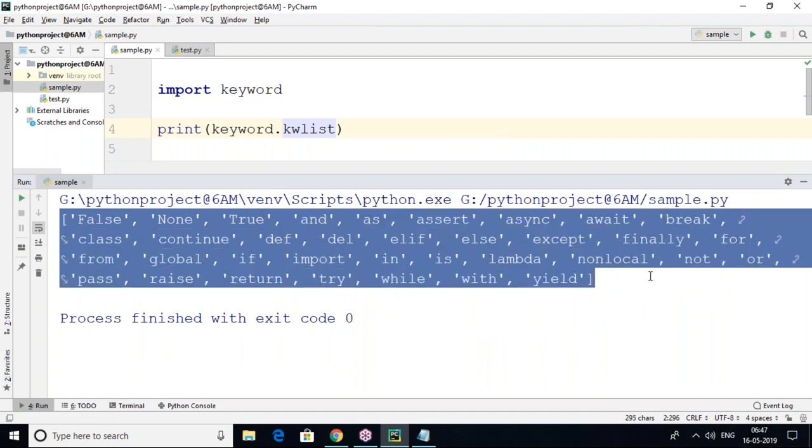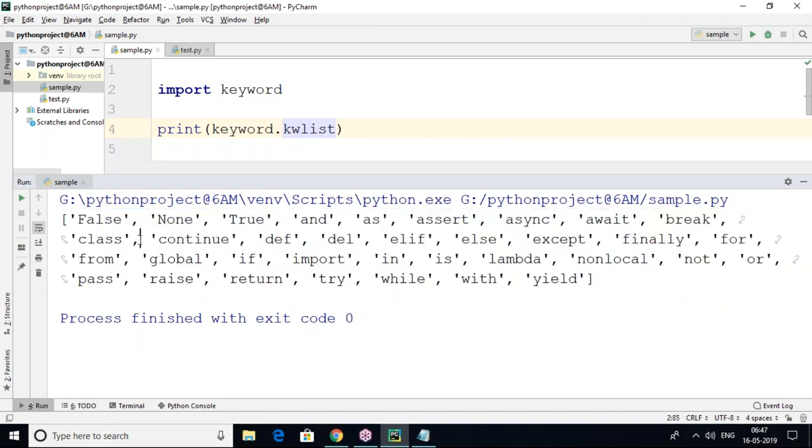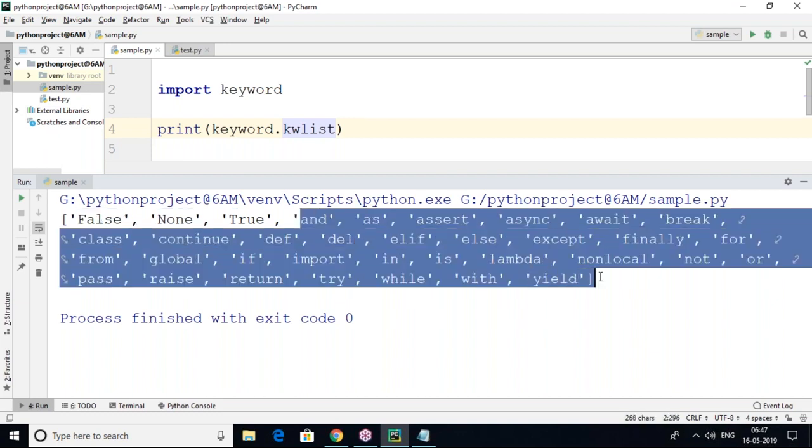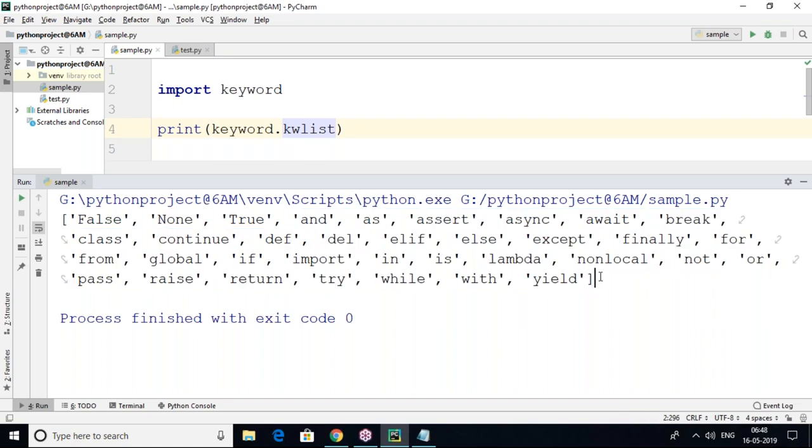You can see these keywords. In these keywords, notice clearly the first three keywords. All of the first three keywords start with what? Capital letters: False, None, True. These are capital letters. All the remaining ones are normal small letter case keywords only.